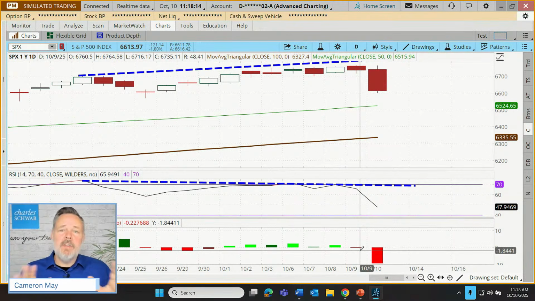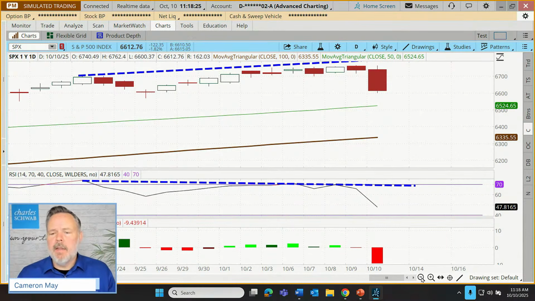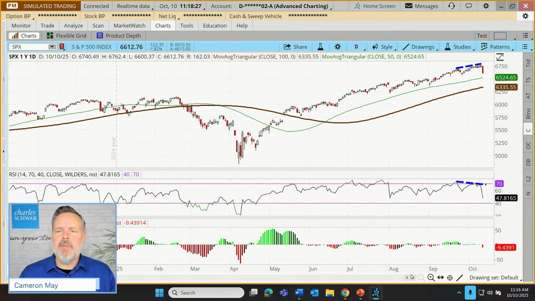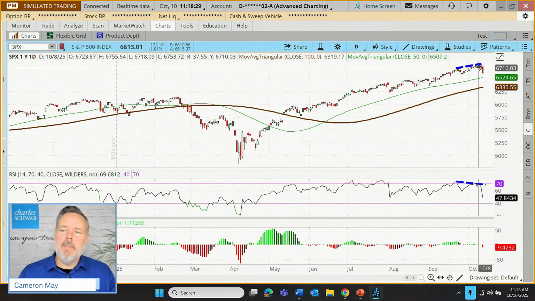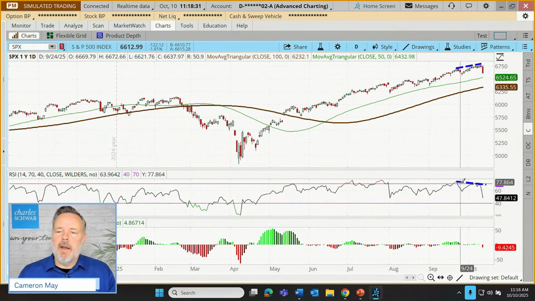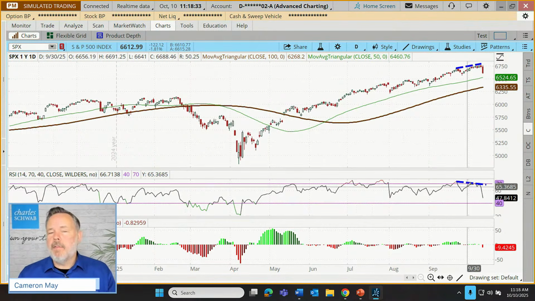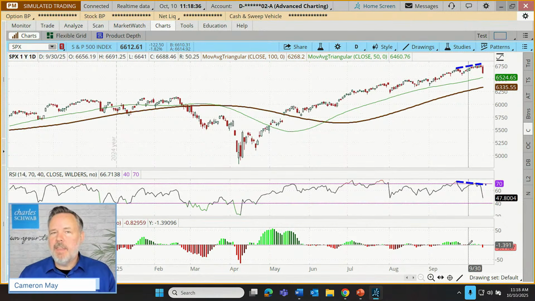There were some potential signs here. Again, just because signs seem evident doesn't mean that we should have known that this was going to happen. It happened, right? But I'm going to use that as our technical backdrop. Not the best of days right now, with our two oscillators not looking the healthiest for the bulls.